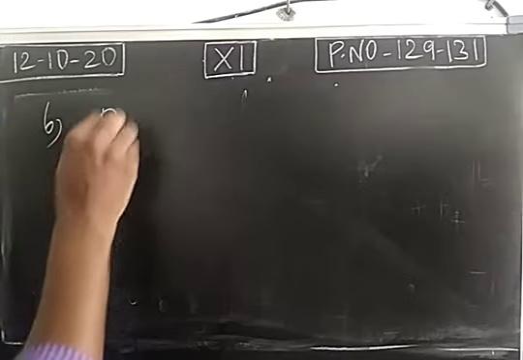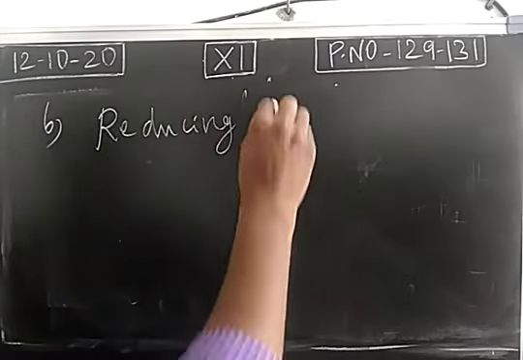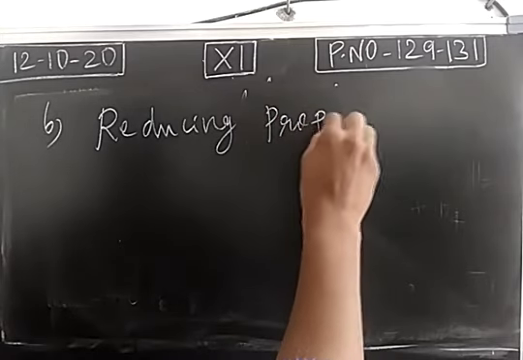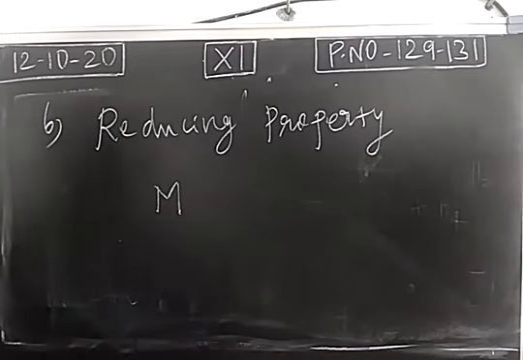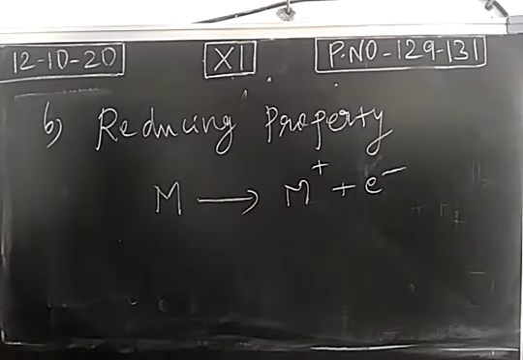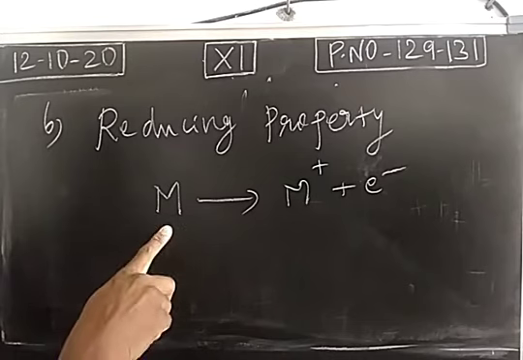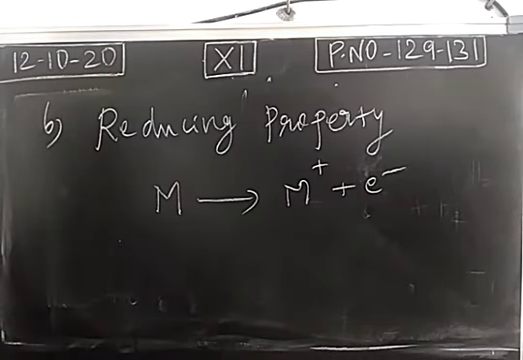Sixth, what about the reducing property of alkali metals, or reducing nature? If you take any alkali metal, it is electropositive in nature, so it loses an electron easily to form a cation. Loss of electron is an oxidation process. The alkali metal undergoes oxidation, so this will be a reducing agent. So reducing nature increases from top to bottom. They are very good reducing agents.